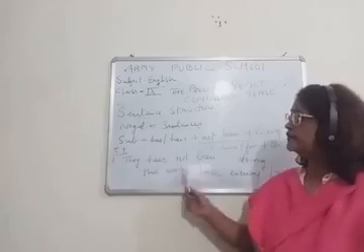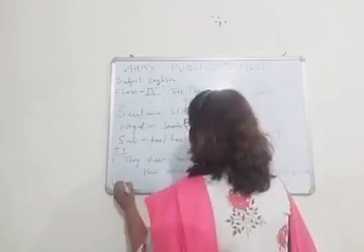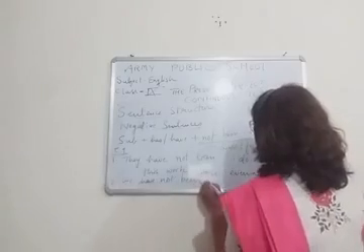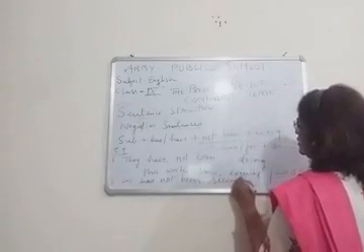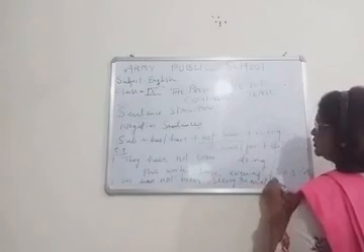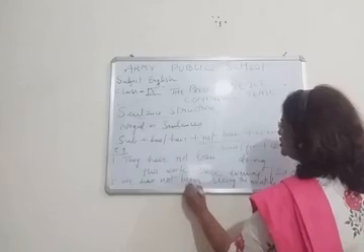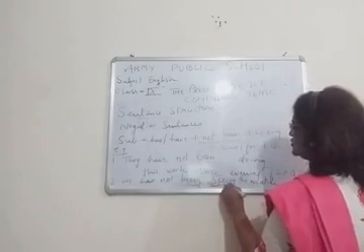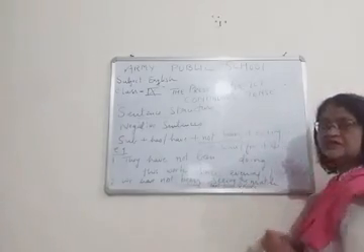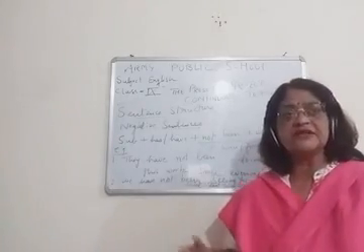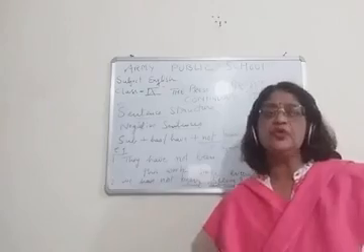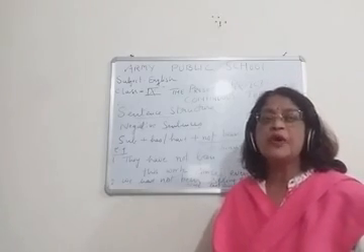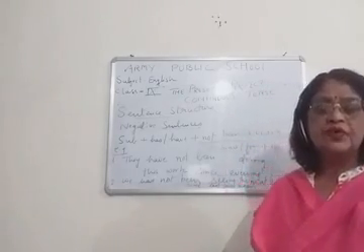So one more example we can say: we have not been seeing the match for the last 2 hours. So you can see, children, this is the example again which I have written. We have not been seeing the match for the last 2 hours, because the last 2 hours is a period of time, it's not a point of time. Okay children.